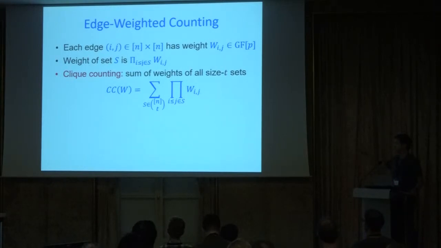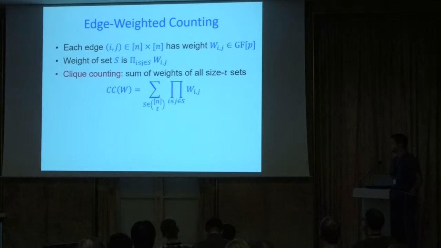Clearly, there's an easy reduction from clique counting without weights to clique counting with edge weights. Just put a weight of 1 for all the edges in the graph and a weight of 0 for all the non-edges, and now this quantity will be exactly the number of cliques in the graph.